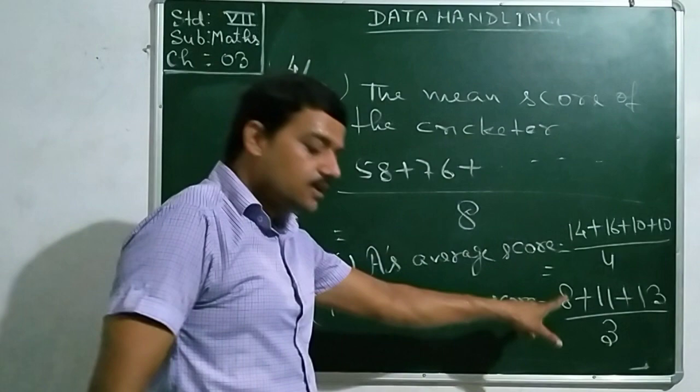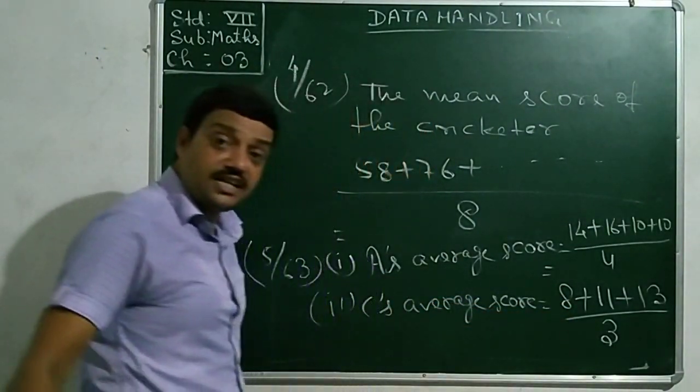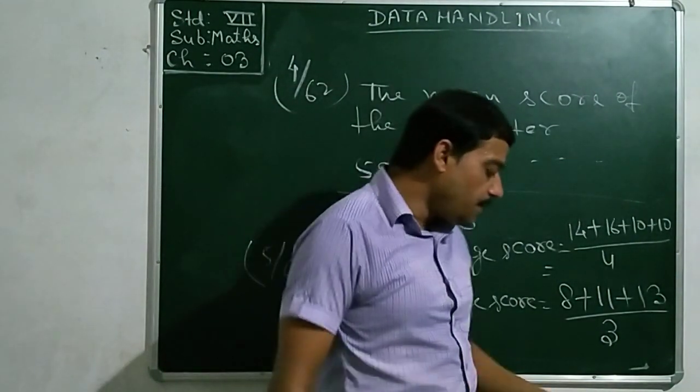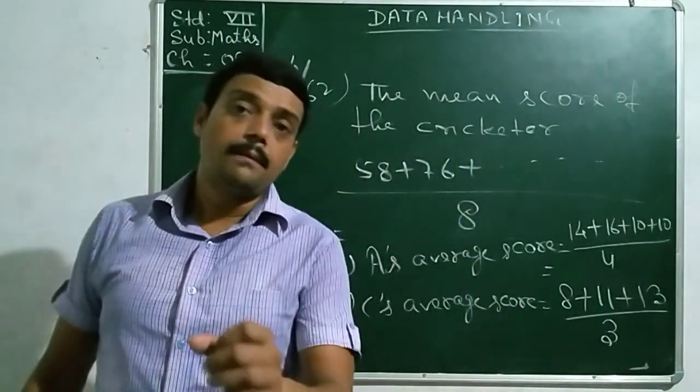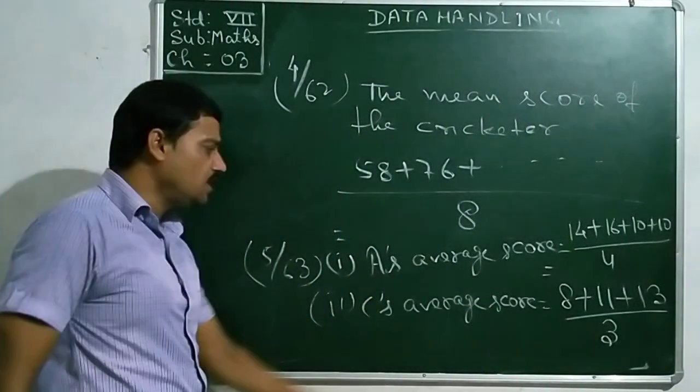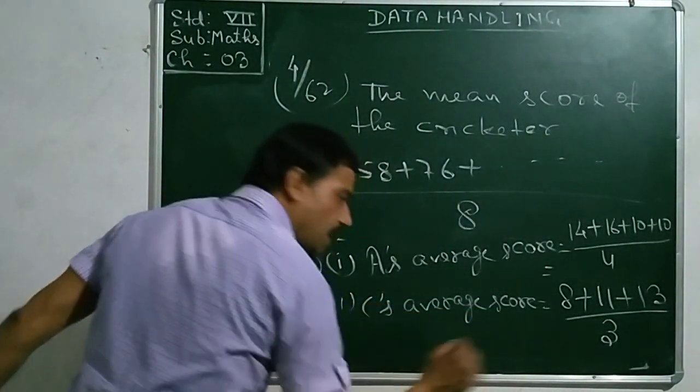The second part of the question asks whether you would divide the total by 3 or 4. As C played only in 3 games, we will divide it by 3.